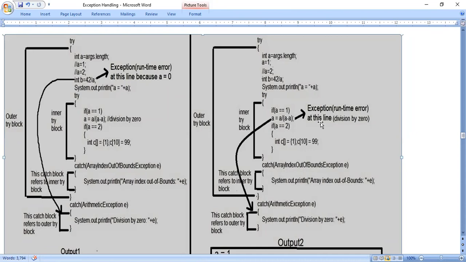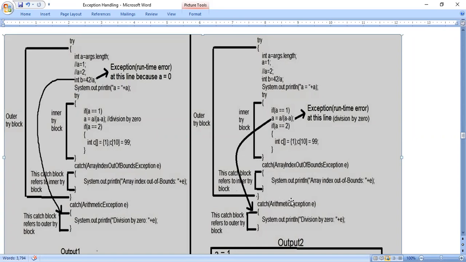The exception is division by zero, while the exception type in the catch is ArrayIndexOutOfBoundsException. These two are not matching. So the program control will come out of the inner try and catch. You see the arrow mark, it will come out of the inner try and catch. It will go for the outer catch statement, even though it is not related to the inner try, but also it